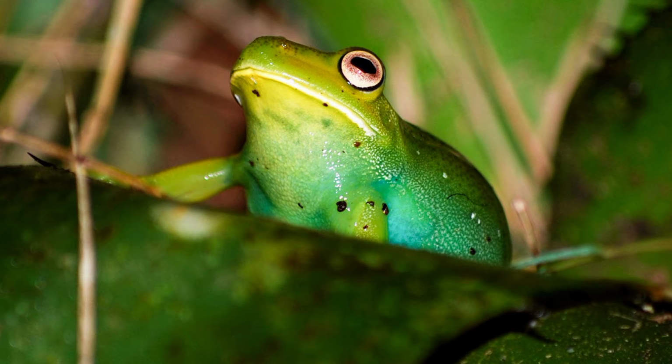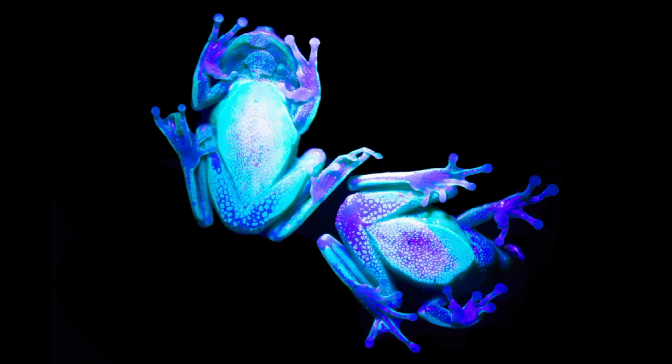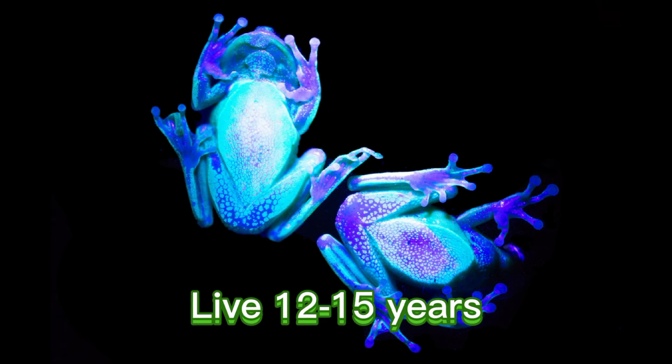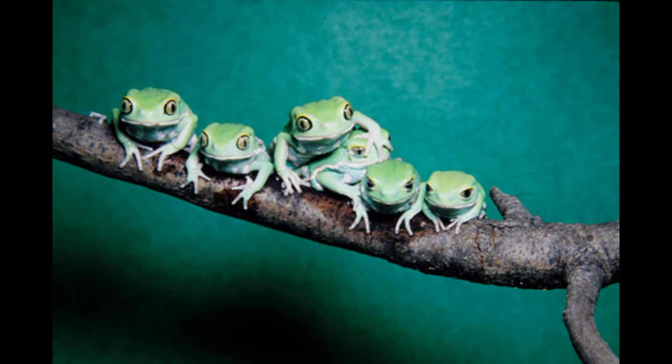Frogs are an important component of the vertebrate food chain and are consumed by a variety of predators, including fish, snakes, turtles, wading birds, raptors, skunks, and raccoons. Individuals of many species may live 12 to 15 years, but life expectancy is much shorter in the wild.